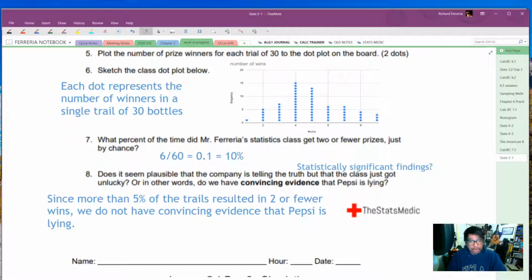Now, that might hurt because 10% does feel really low, but this is what we came up with. It is possible, if Pepsi is telling the truth, that only 2 or fewer wins would occur in a class of 30, and it happens 10% of the time. So it's not particularly rare.